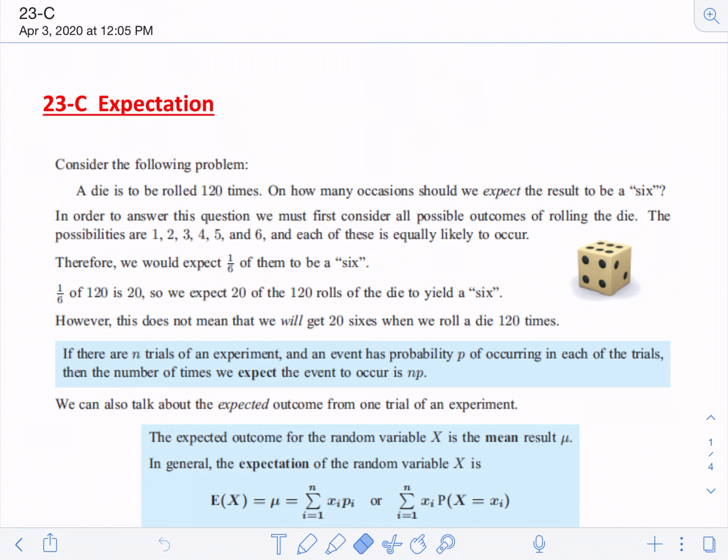Again, I hope everyone's doing well and you're adjusting to distance learning and hopefully taking care of everything that you need to be taken care of. So, today we're continuing with chapter 23 about discrete random variables. We're going to talk about expectation today.